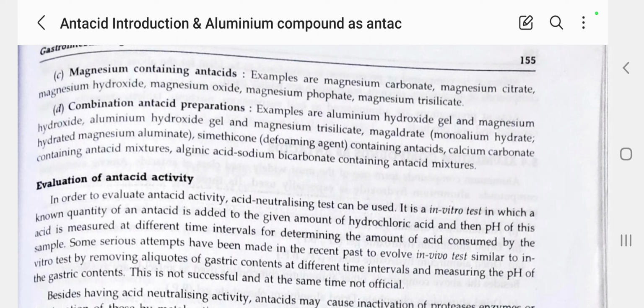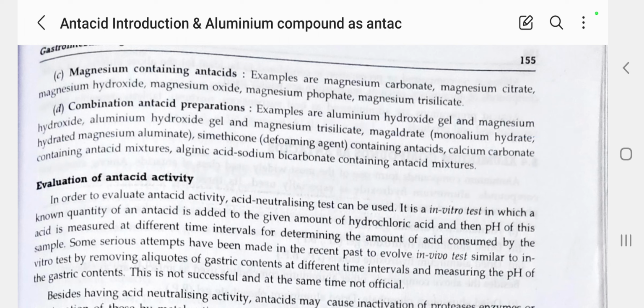Examples are aluminum hydroxide gel and magnesium hydroxide, and aluminum hydroxide gel and magnesium trisilicate. So what are the combinations? First one is aluminum hydroxide gel along with magnesium hydroxide.